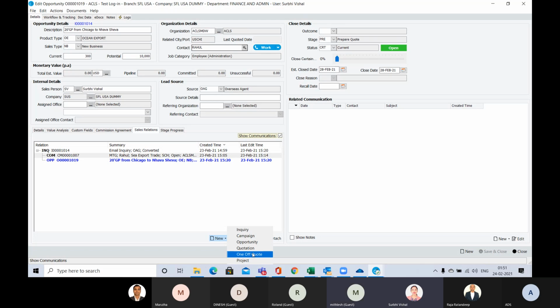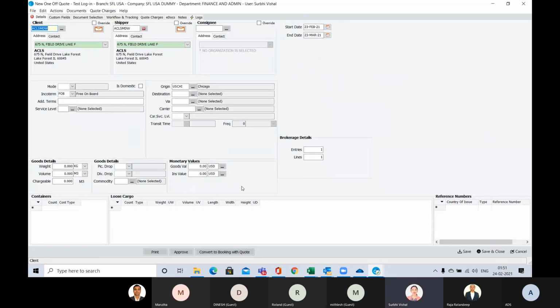So I will click on the one-off quote, and I will be taken to that particular page. Now see, I cannot use this organization because it is not valid. If you remember in the client intelligence, it was just a sales lead. It is not approved.